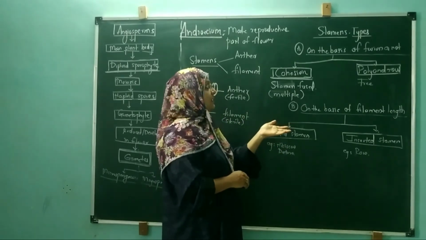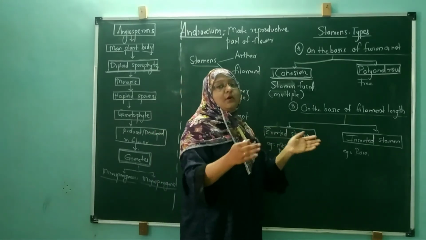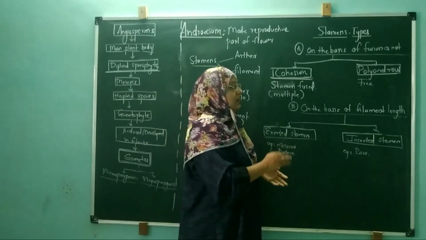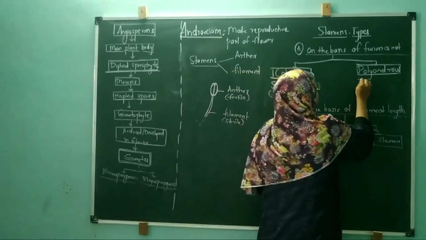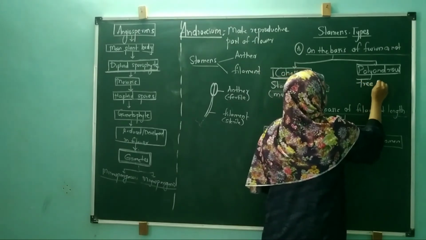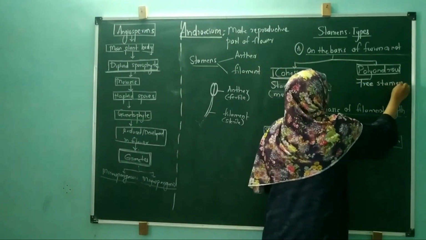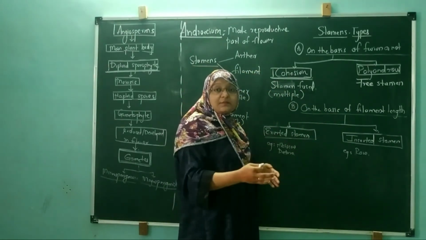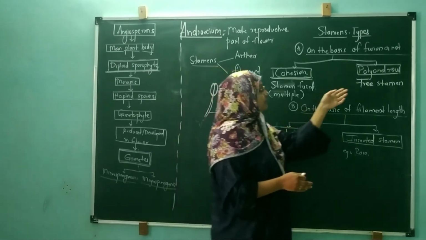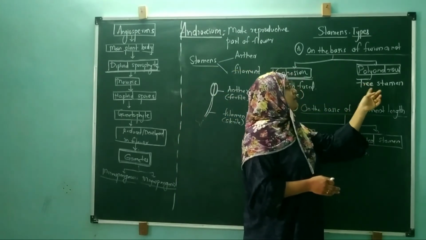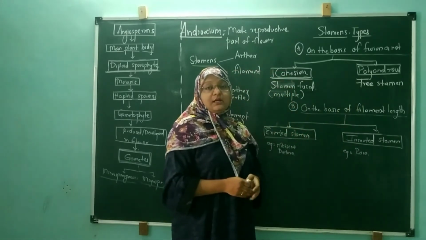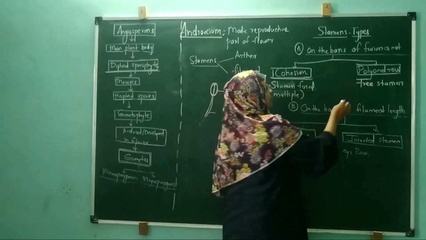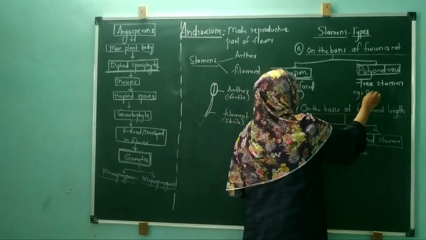Next, the arrangement when these stamens are free from each other. अब ये stamens multiple numbers में हैं, लेकिन free हैं एक दूसरे से, fuse नहीं हैं. They are free from one another. Free stamens. This kind of condition is called a polyandrous condition. Many stamens are there, but these stamens are free from one another. That is called a polyandrous condition. You can observe this polyandrous condition in a pea plant. Example है about the pea.